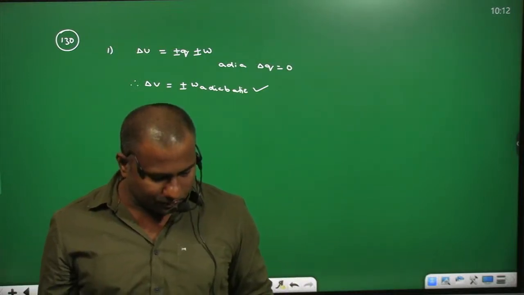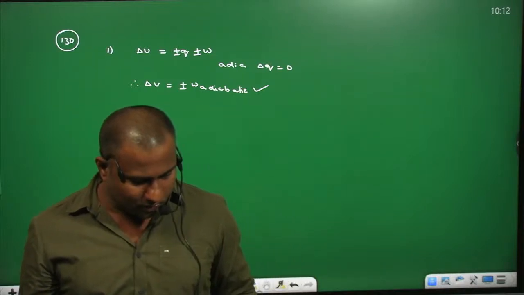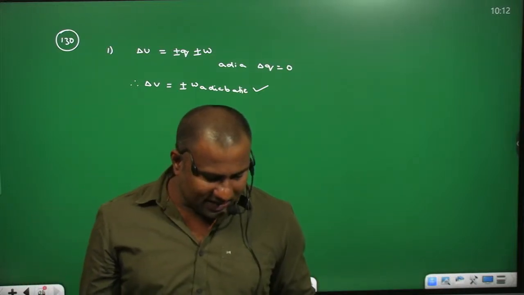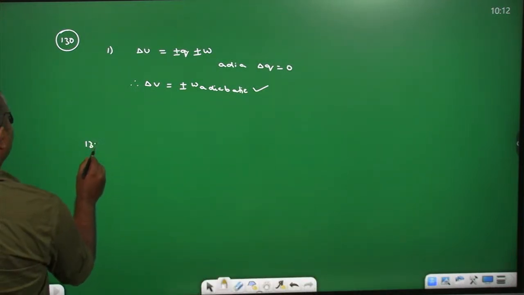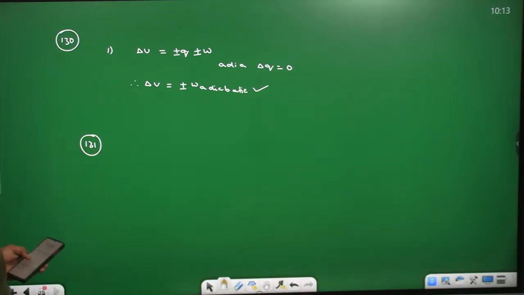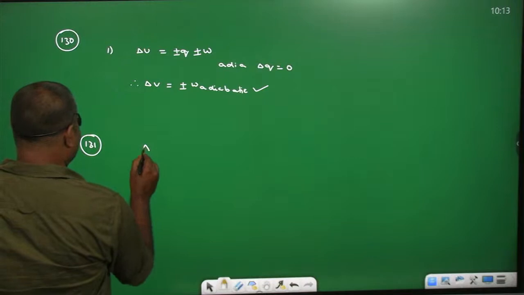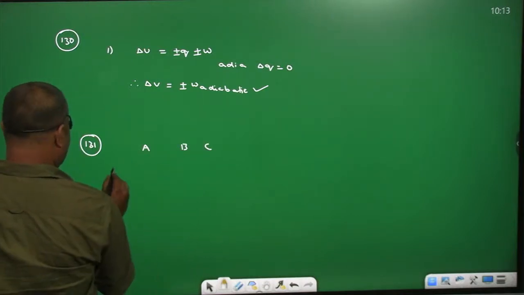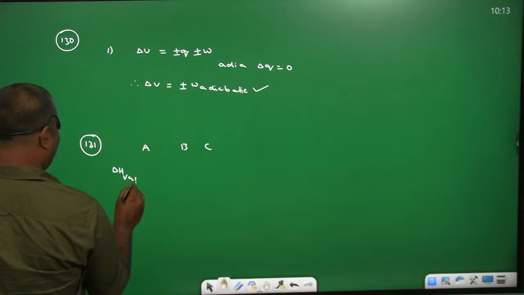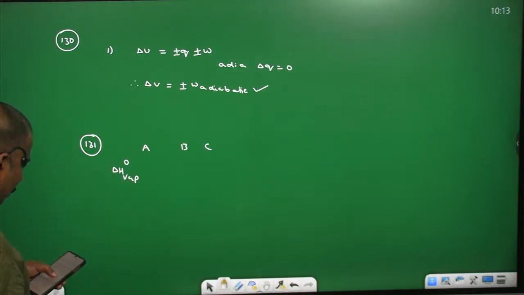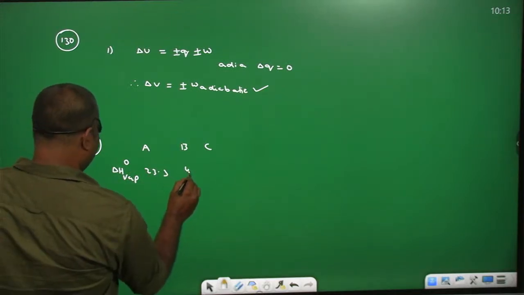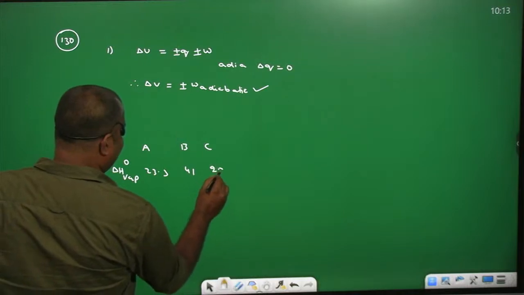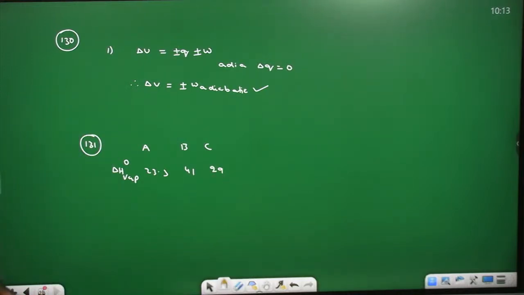Next one. Question number 131. The standard molar enthalpy of vaporizations of A, B, C are given. Delta H naught for A is 23.3, for B is 41, for C is 29. Now he is asking for the correct order of dipole-dipole attractive forces.